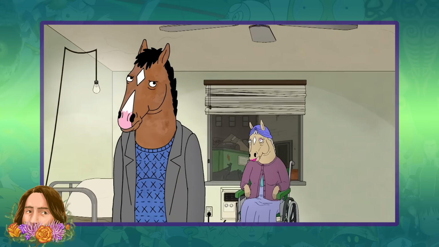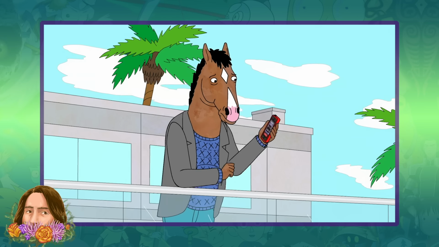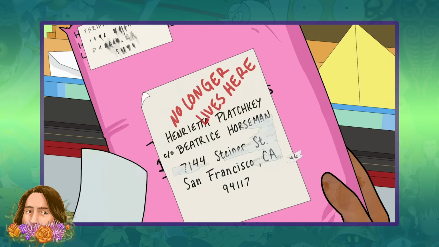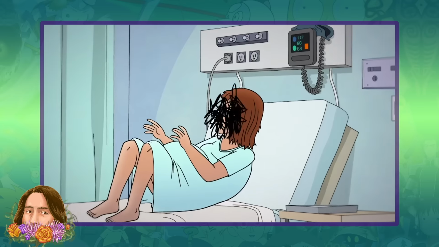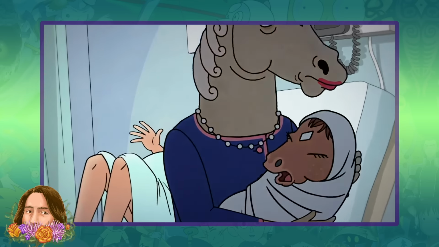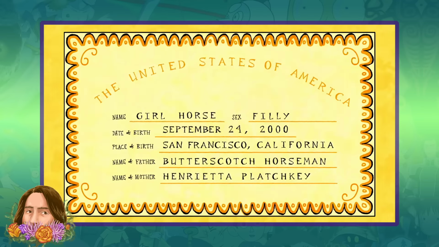After taking Beatrice to a new nursing home, BoJack tries to contact Hollyhock and tell her dads that it wasn't her fault, that it was Beatrice, but they hang up on him. In Beatrice's leftover mail, BoJack discovers a letter from Henrietta Platschke via the adoption agency. She was trying to contact her long-lost daughter all along. This is when BoJack realizes the truth. He isn't Hollyhock's father. He is her half-brother.